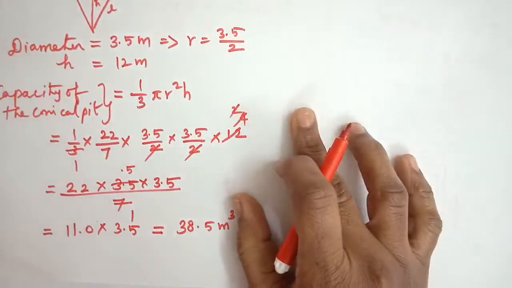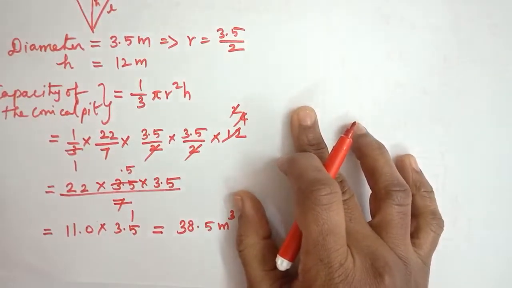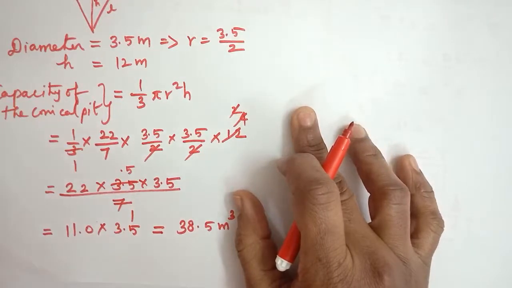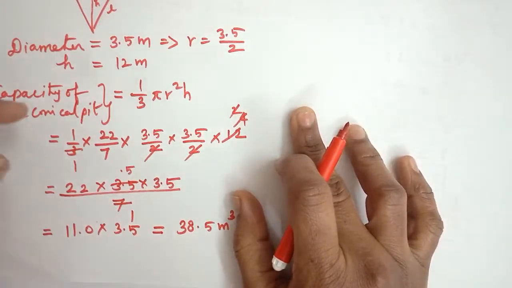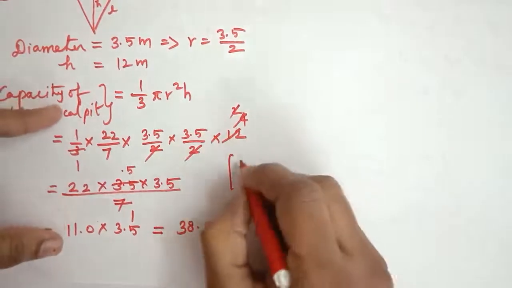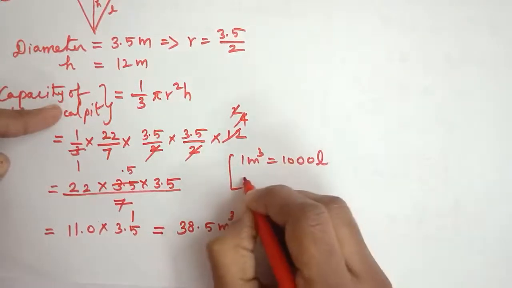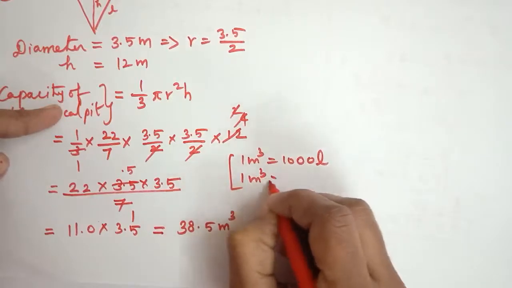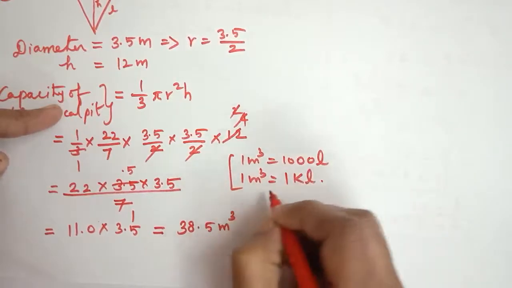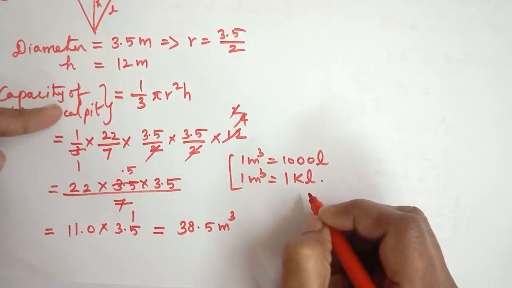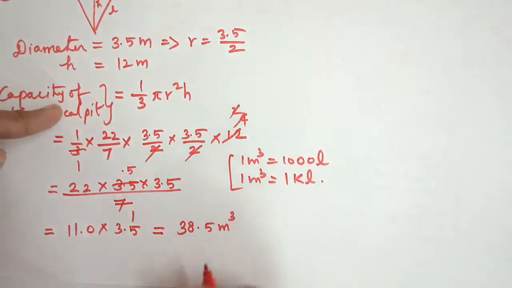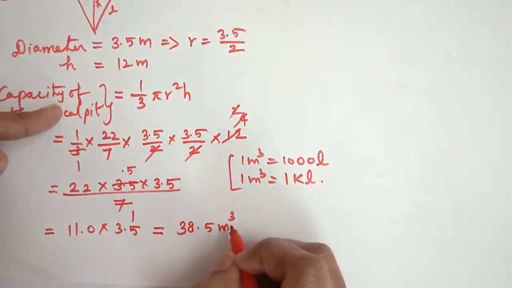Okay students, but we should write the answer in kiloliters. Already I have taught you 1 meter cube is equal to 1000 liter. Again, 1 meter cube is equal to 1 kiloliter. So this is 38.5 meter cube.